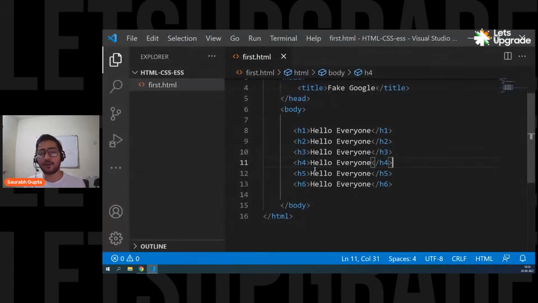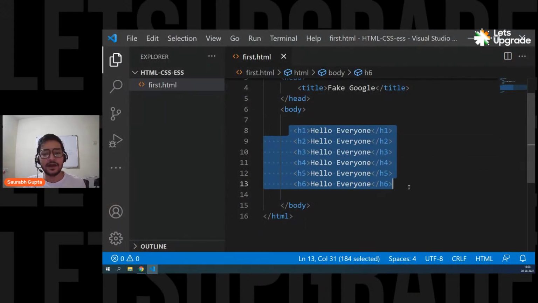I don't want this output on my web page. What can I do for it? I can simply delete it. But if I delete it, I'll lose this code. So what if I don't want to lose this code, but I still don't want the output? In that case, you have something called commenting available.